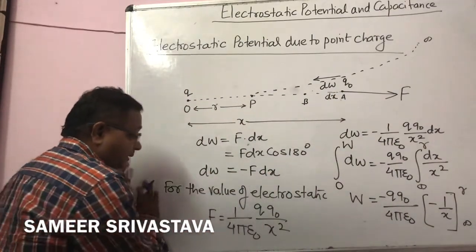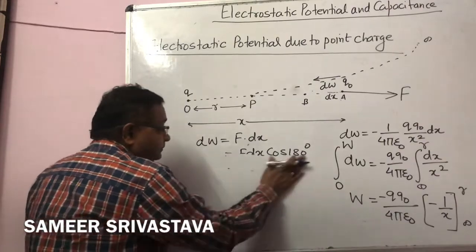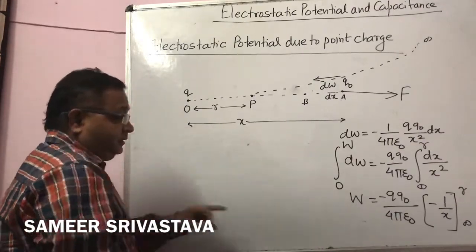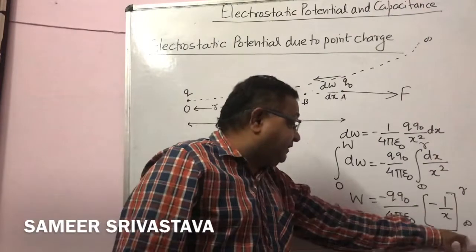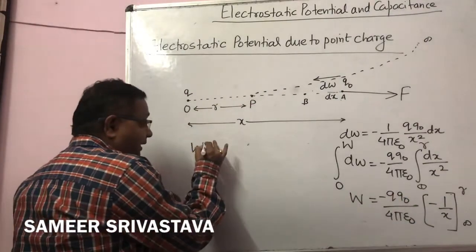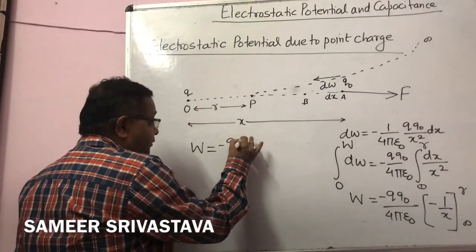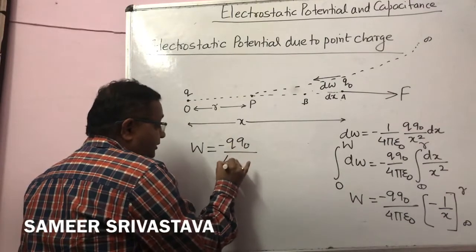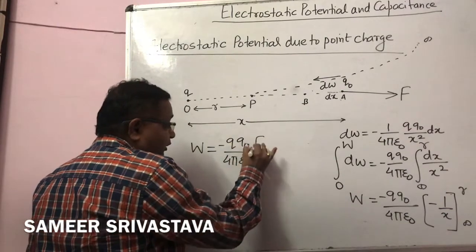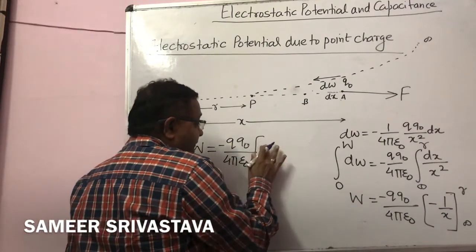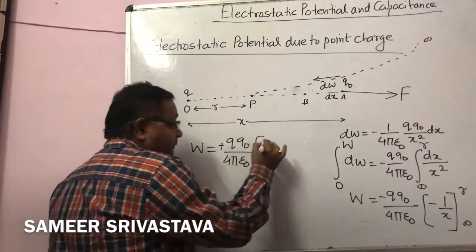Okay. I am going to rub it. Now put the limits of integration. Final result, work done is equal to minus q naught upon 4 pi epsilon naught. Upper limit, minus sign I am taking outside, that becomes plus.